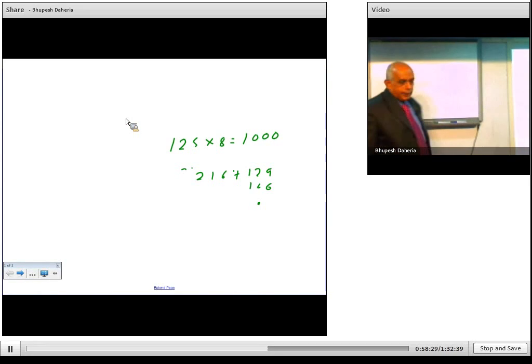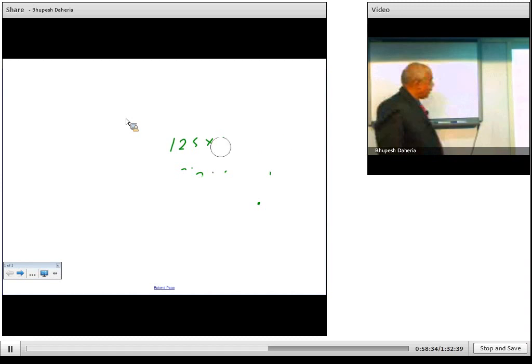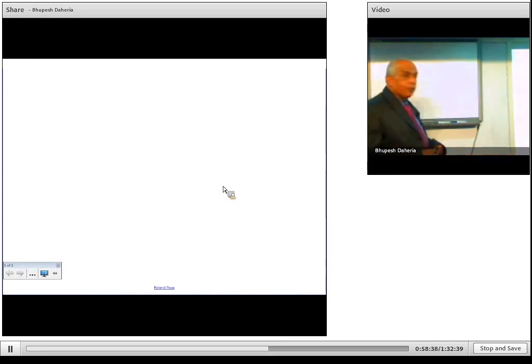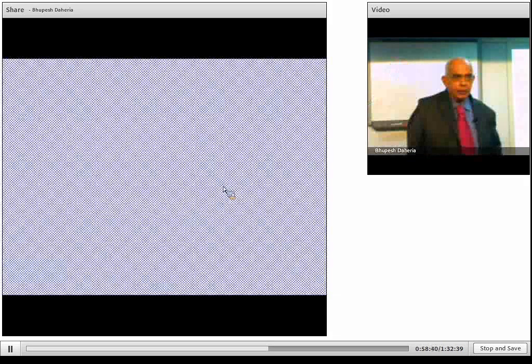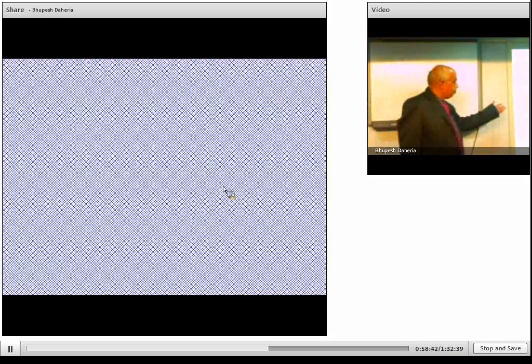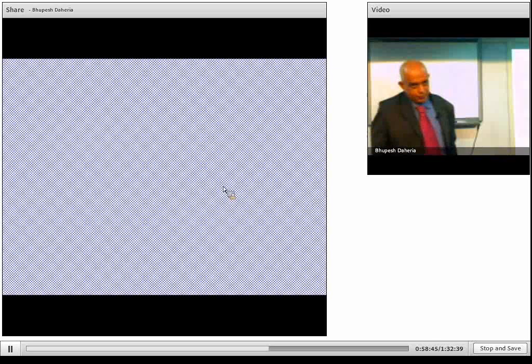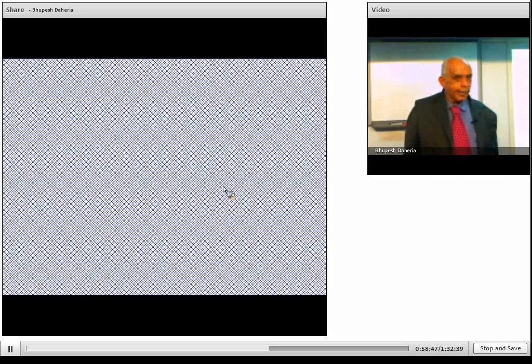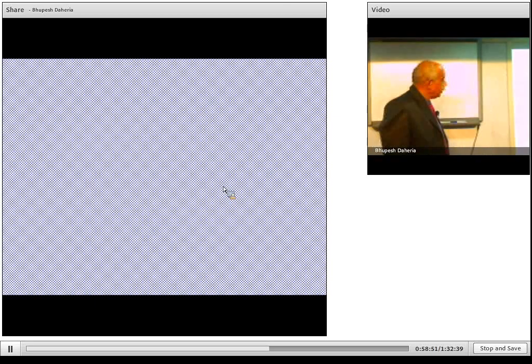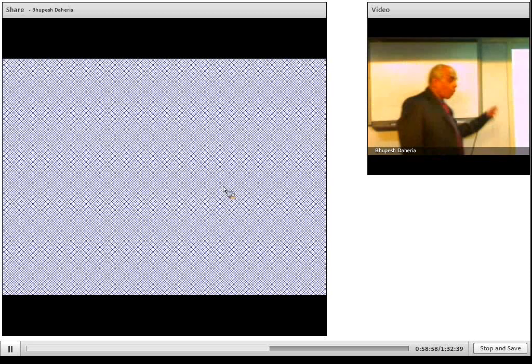So now let us see the divisibility by 9. Now for 9, the sum of the digits should be divisible by 9, like 3 only, but here also the same thing applies. It doesn't apply to 6, but it applies to 3 and 9. The sum of the digits should be divisible by 9. Now see, there is a specific property of this number 9. Now what is this property?